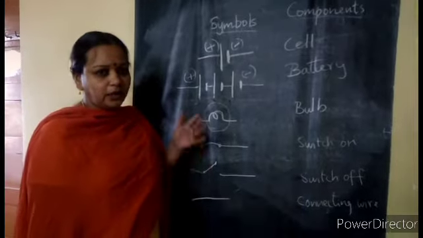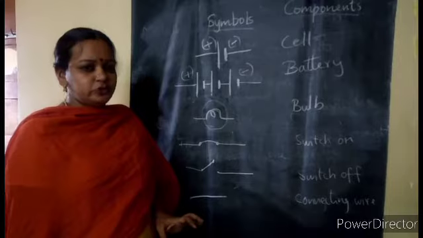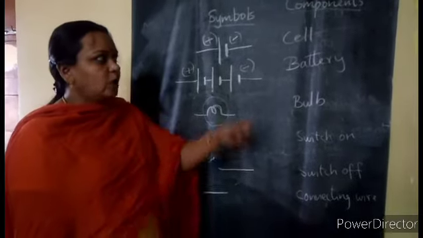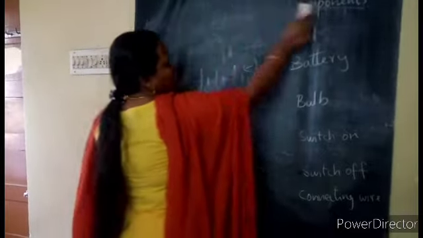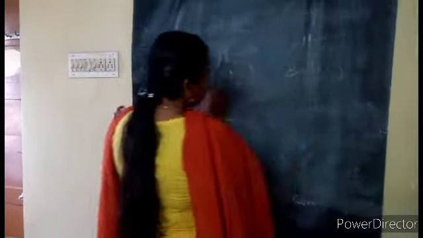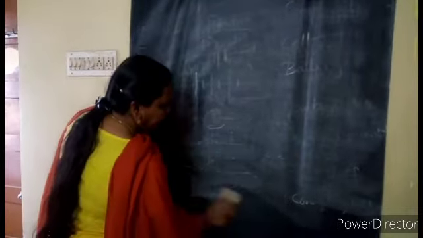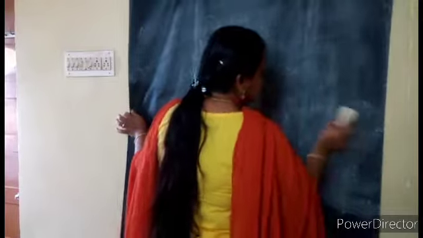Meanwhile, you all can copy this. Already you have learnt it in your 6th class. In your rough book which you have in your hand, you can copy the component names and try to draw the symbols on your own, children. Cell, battery, bulb, switch on, switch off, and the connecting wires. Hope you all know to do that and you are drawing the cell and battery in a very perfect way.